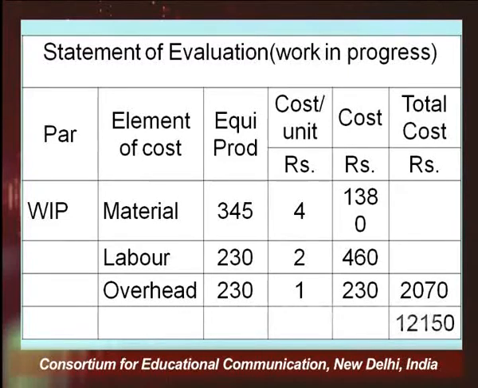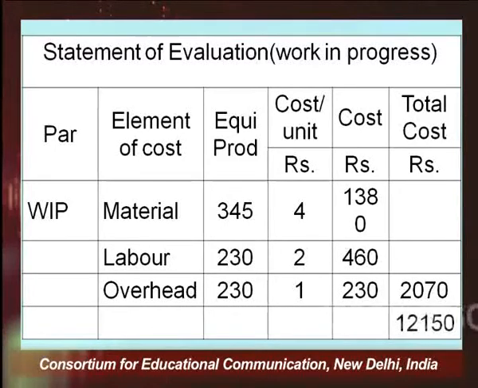Finally, we are calculating the total value of the work in progress.